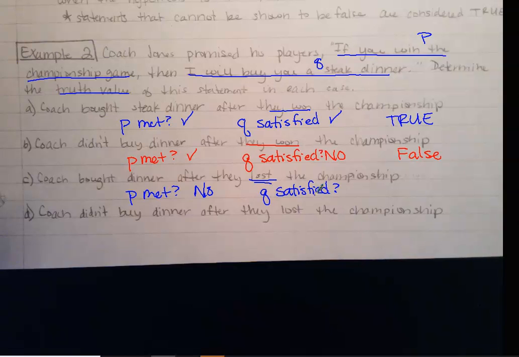Right, in this case, he's just a very nice guy. So Q satisfied, we just kind of disregard at this point because P wasn't satisfied. But is this a true statement? He said, if you win the championship game, then I will buy a steak dinner. Did they win? No. So did he have to buy the steak dinner? No. So is this true or false? It's true. If the P's false, it's still true.